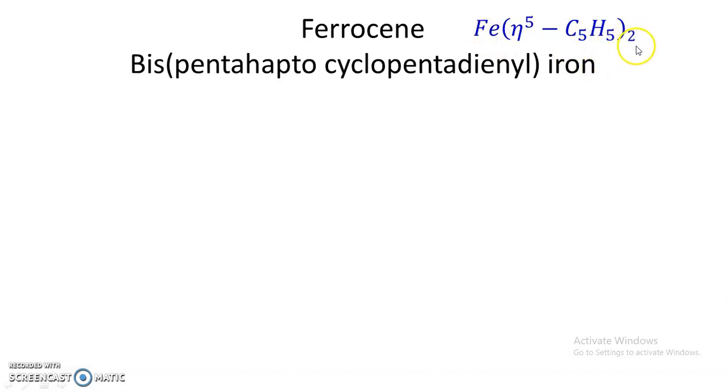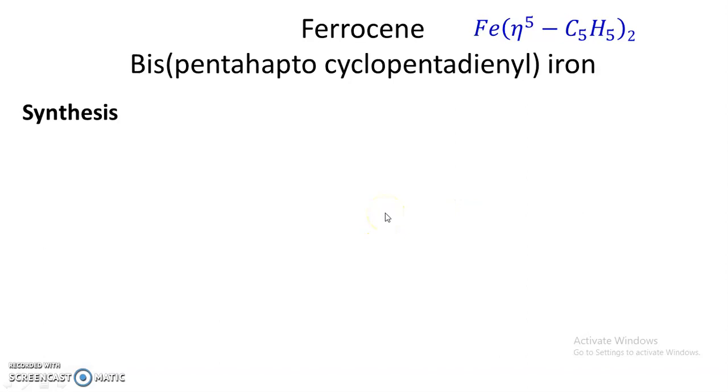Actually two cyclopentadienyl ligands are there, and therefore its name is bis pentahapto cyclopentadienyl iron, that is ferrocene. So this is the example of a metallocene, where the metal atom is in between planar polyhapto ligands.